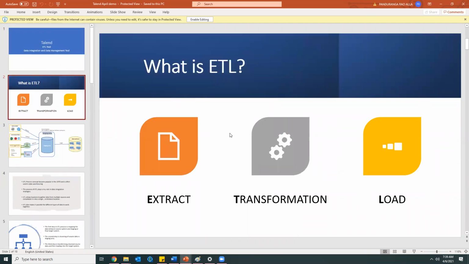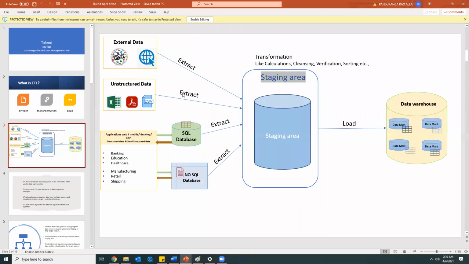So as I told, ETL is nothing but extract, transform, and load. So what is meant by extract, what is meant by transform, and what is meant by load? We will know everything in detail. Okay. So here, if you observe, we have so many different kinds of businesses running in the world now, right? So we have social media and some other web related applications. Okay, and then we have some unstructured data in the form of Excel, PDF, and CSV file formats. Okay, JSON and other formats will be there.